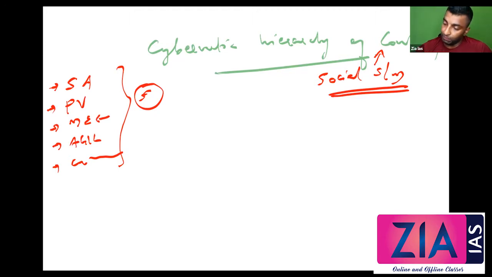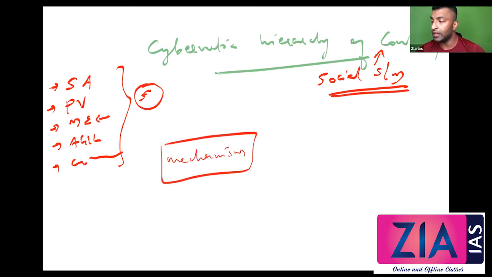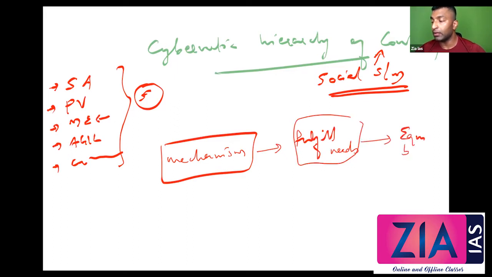Okay, so there are mechanisms, specific mechanisms, right? And they fulfill needs, and that brings society in an equilibrium. Okay, so when there is a disturbance, what will happen?